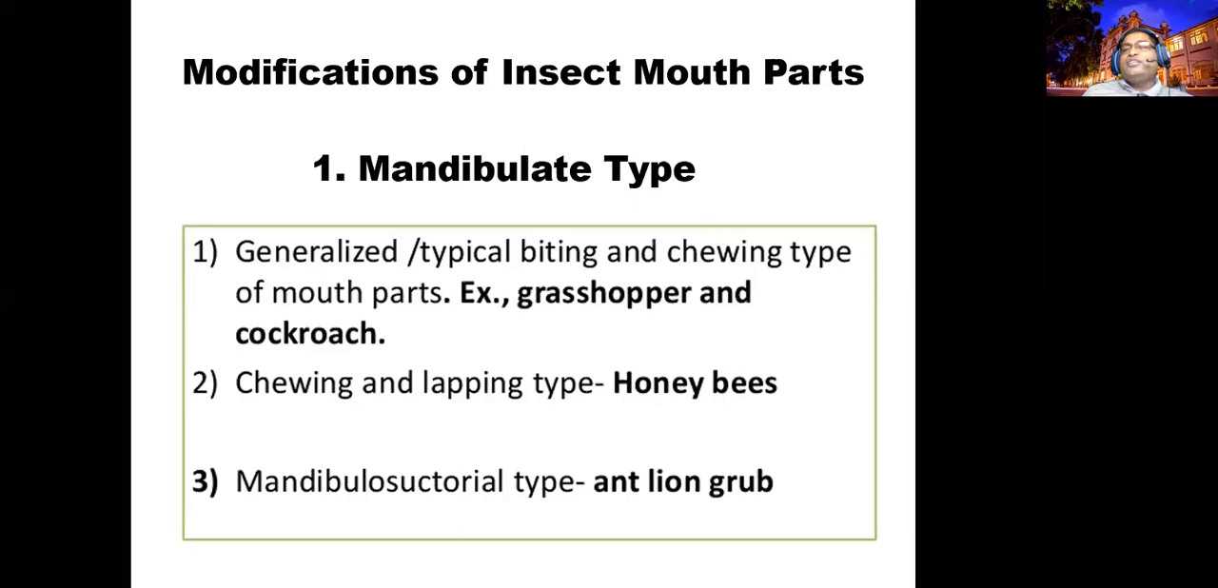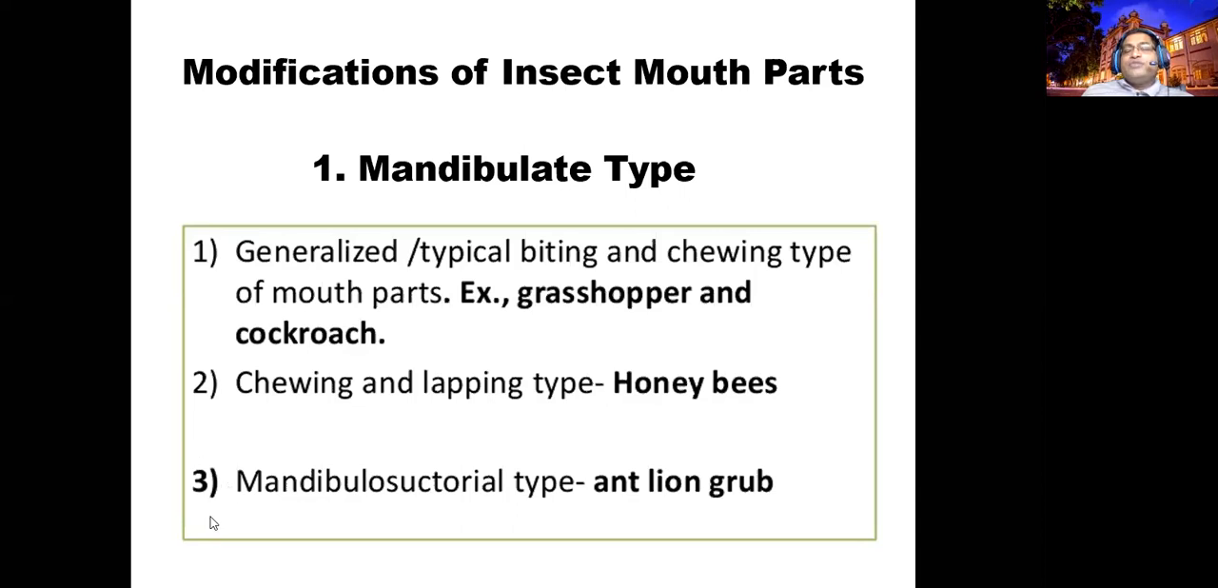Lapping and then chewing is seen in honeybees. Especially, they have tongue-like structures that help in lapping or licking. We call it licking. The third category is the mandibulosuctorial type, where both will be there. The insect can chew the solid food and suck the sap.